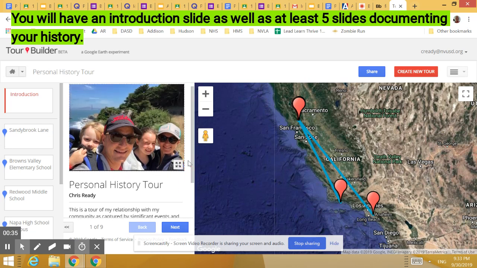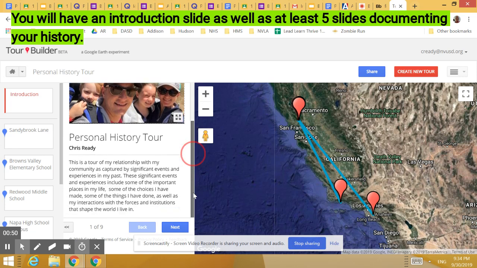So first I have a title image, a title page, personal history tour, my name, and this is a picture of my family at a hike in San Francisco that is called Land's End. It's one of our favorite hikes there. And I've got an overview of the tour.